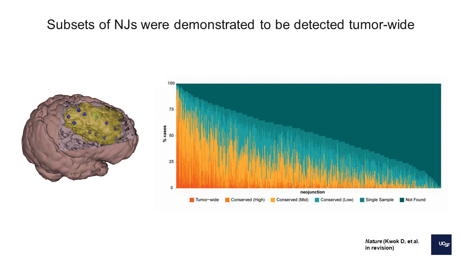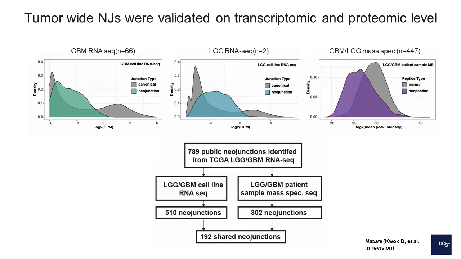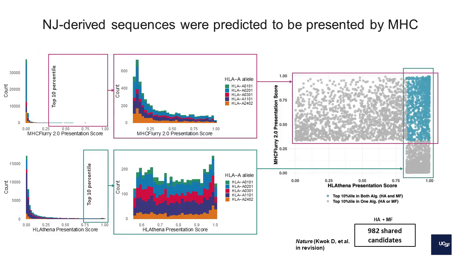We have done this for many other tumor types, but specifically for GBMs and low-grade gliomas, we have a database that is specifically stored for 10 spatially and maximally distant samples from the same tumor, and we were able to identify neoantigens and neojunctions that were spatially conserved, meaning that they were found in multiple, if not all, of the sites within that same tumor. We have used mass spec and RNA sequencing to determine that these neojunctions are indeed real. And we've incorporated many other algorithms into our pipeline, such as HLA and MHCflurry, to determine that these peptides are indeed correctly cut and presented by HLA.